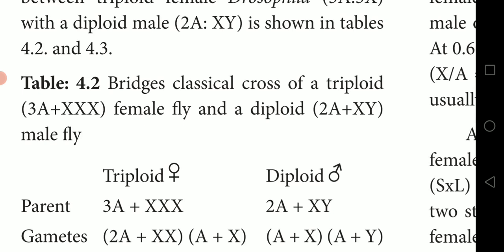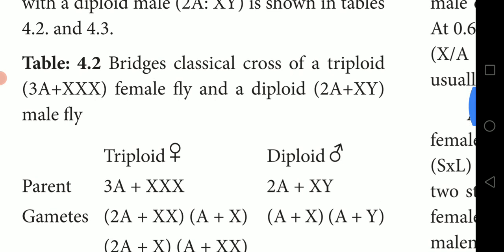And a diploid, 2A autosomes plus XY, is the male fly. We are going to cross the triploid one with the diploid one. The triploid has a set of autosomes as well as female sex chromosomes, and the diploid has autosomes as well as the male fly.